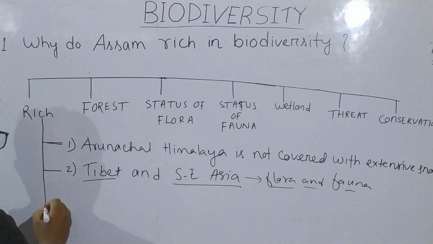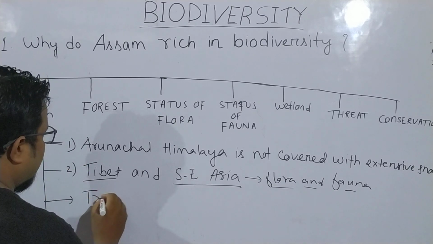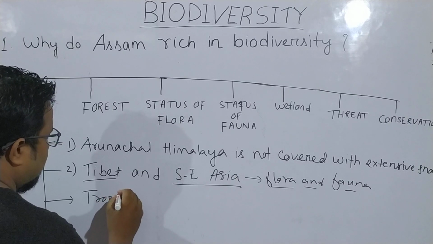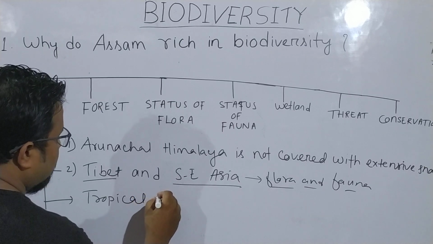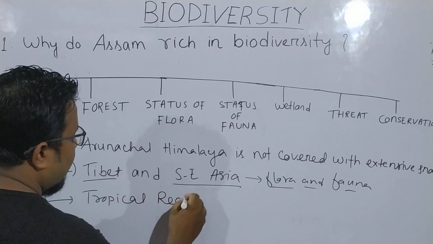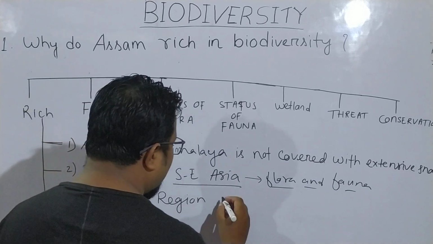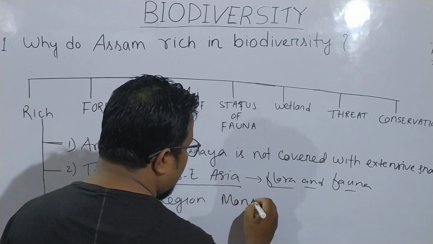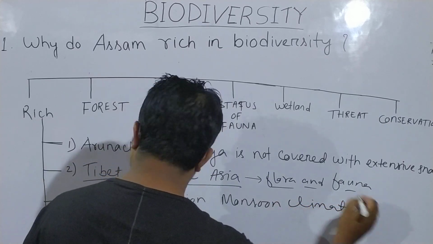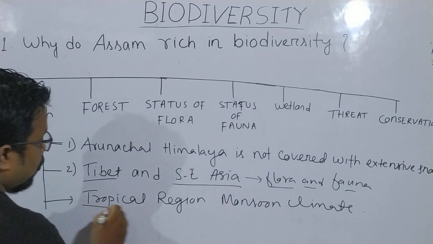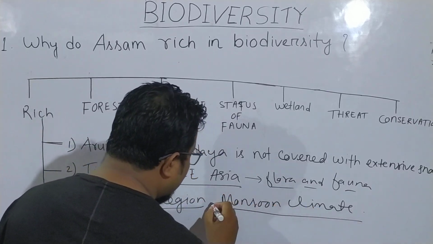Number three, Assam falls under the tropical region, and at the same time we have a monsoon climate. Assam falls under the tropical region and also has a monsoon climate.